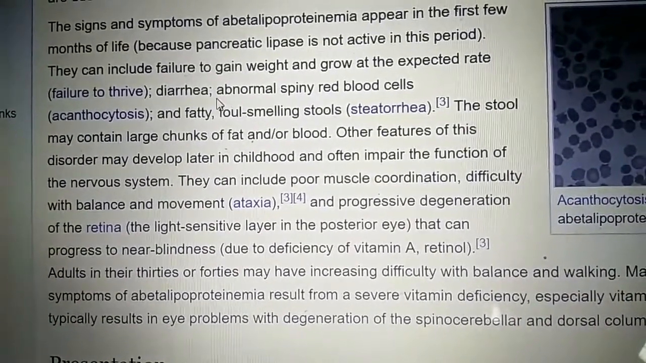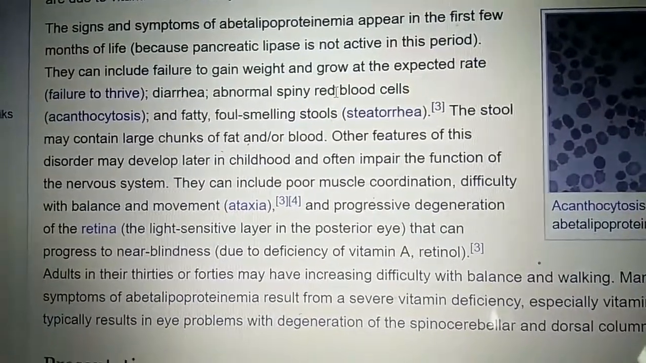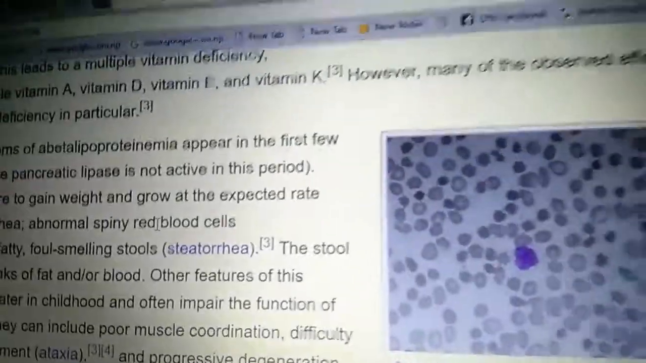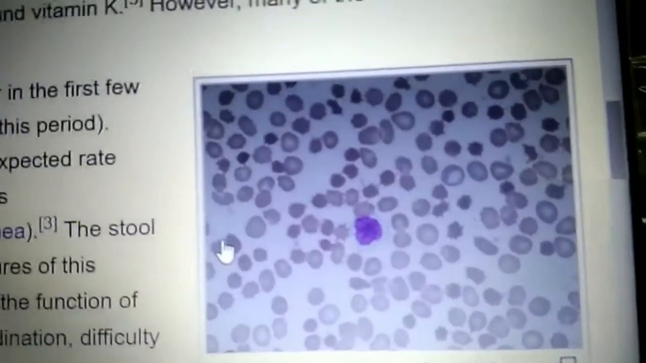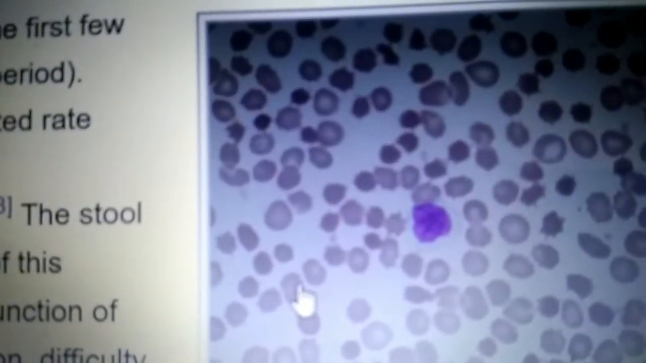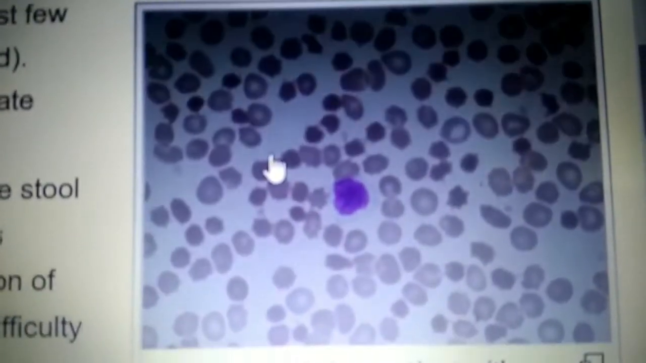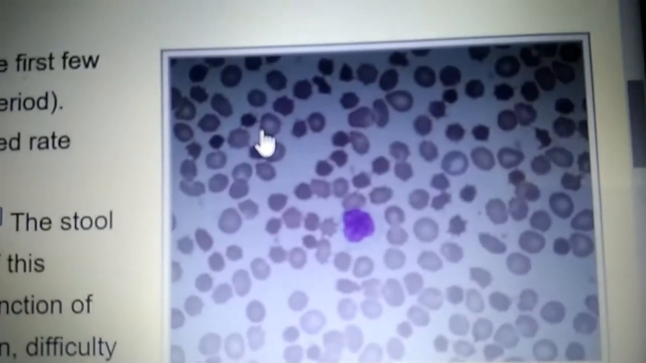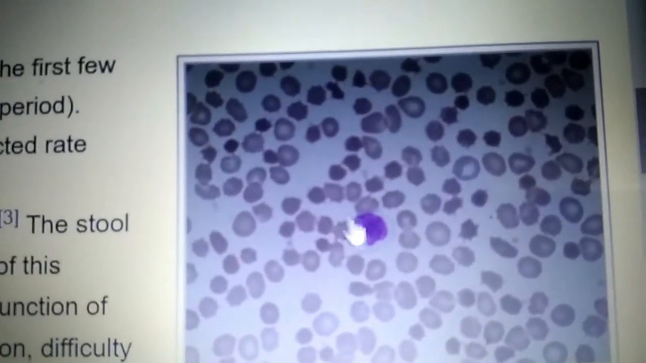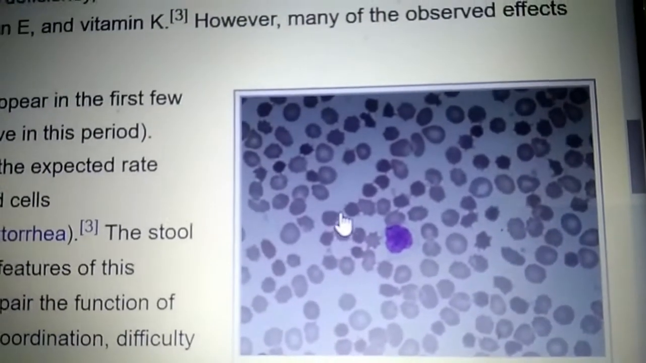They can include failure to thrive, diarrhea, abnormal spiny red blood cells, acanthocytosis. You can see here a picture of acanthocytosis. These are projections, spiny projections arising from the cell. This is not to be confused with Burr cells, Burr cells in uremia. These have many spiny projections, but Burr cells have rounded type of projections, not spiny.